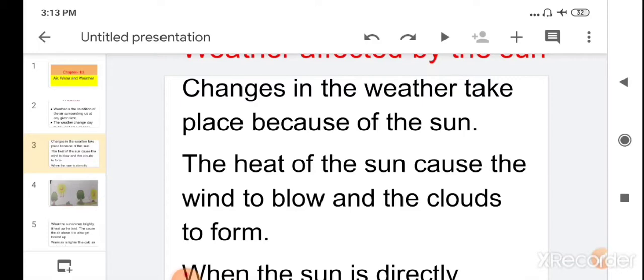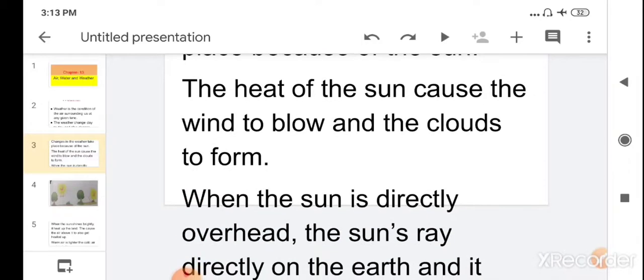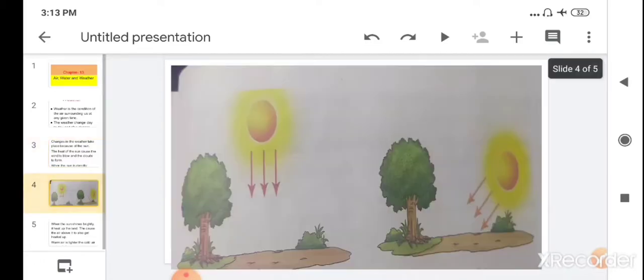Children, when the sun is directly over the head, as you have observed at noon time, the sun comes over our head. The direction of the sun is over our head, so the sun rays fall directly on the earth. Here you can see in the picture, you have observed that the noon times of the days are very hot during the summer.